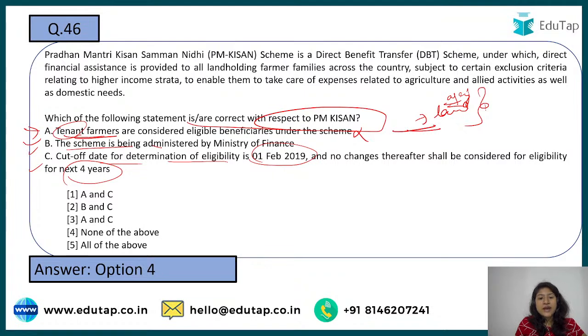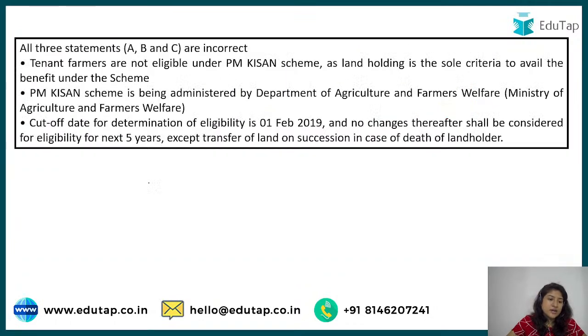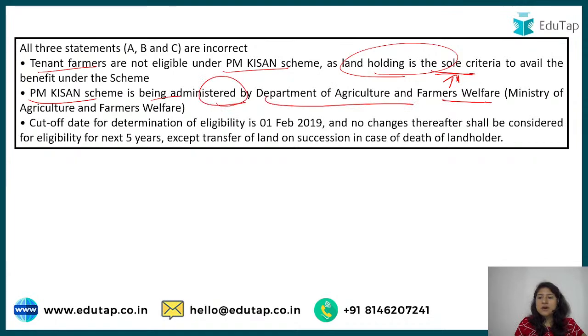The scheme is not administered by the Ministry of Finance, it is administered by your Department of Agriculture, right? Then the cutoff is not 4 years, but 5 years. So that is why option number 4 is the right answer. All are incorrect. Tenant farmers are not included, because land holding is the criteria, it is the sole criteria. This also you look at: PM Kisan scheme is administered by the Department of Agriculture and Farmers Welfare. Cutoff is for the next 5 years and not for 4 years.